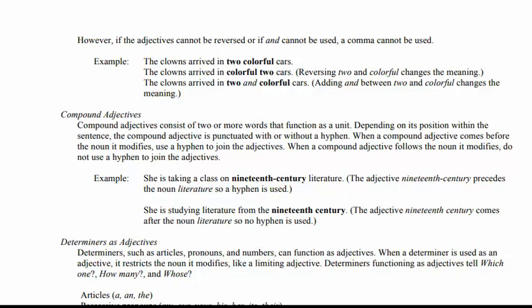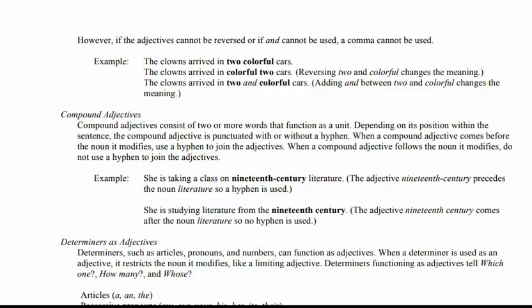When a compound adjective comes before the noun it modifies, use a hyphen to join the adjective. Keep in mind, if it comes before the noun, then we use the hyphen in order to modify that noun. But when a compound adjective follows or comes after the noun, we don't use the hyphen to join the adjective. These are the two categories.